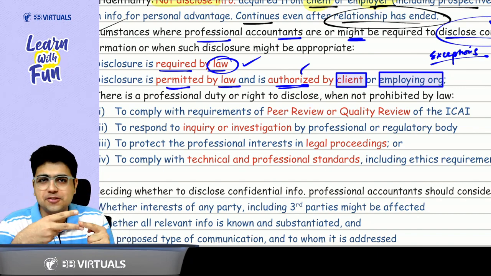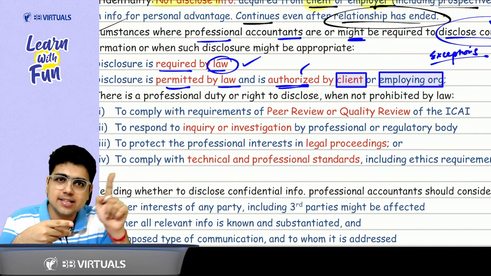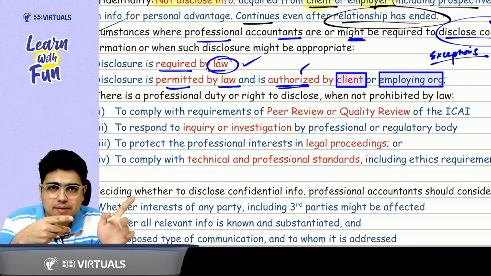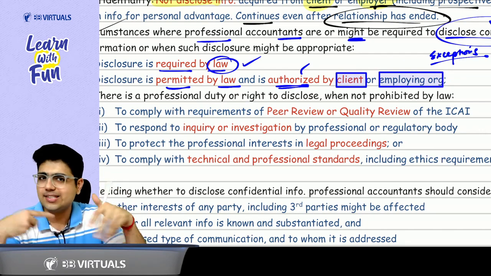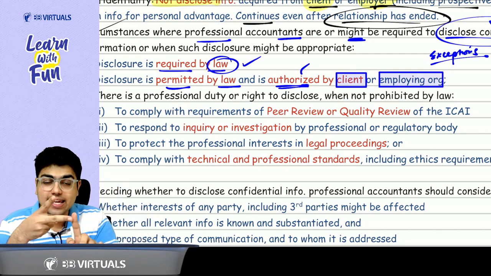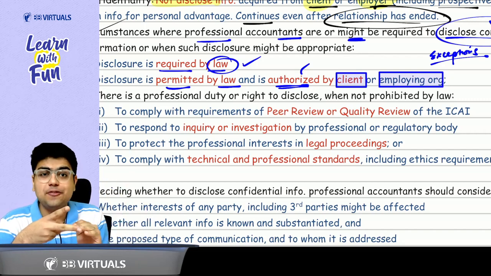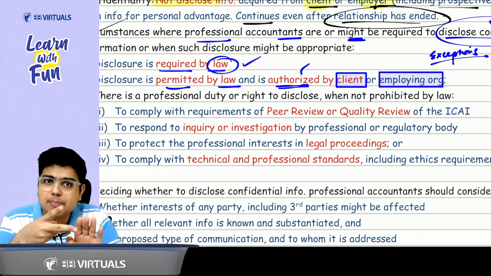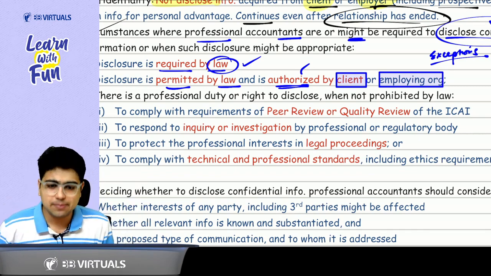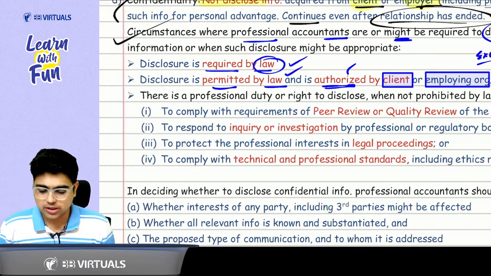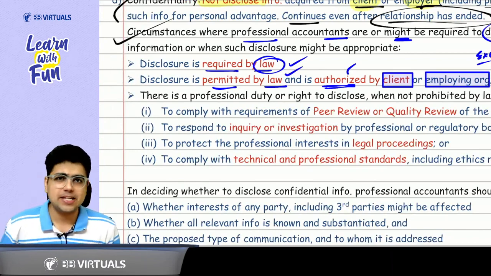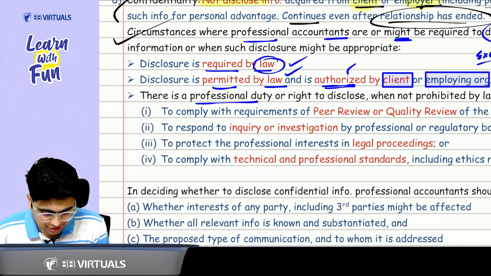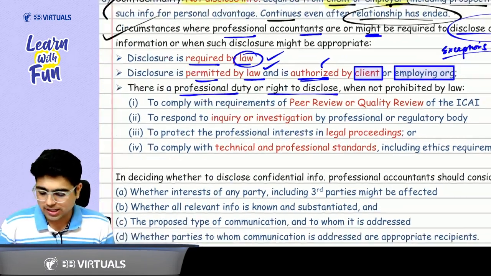So what are the first 2 points? First of all, it is permitted by law. It is a requirement of law. Got it, sir? If law says, we have to do everything. Second thing, the person whose information it is, be it the client, be it your employer, they are permitting you, plus you are also permitted by law, then also it is okay. And then there are 4 special cases where there is a professional duty or right to disclose.